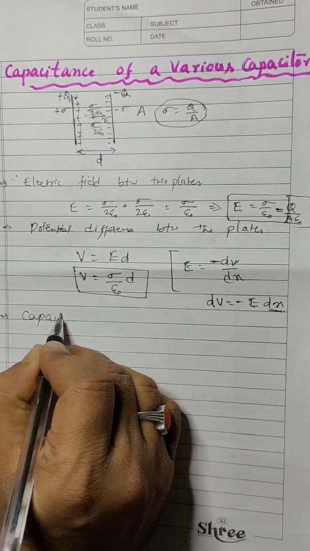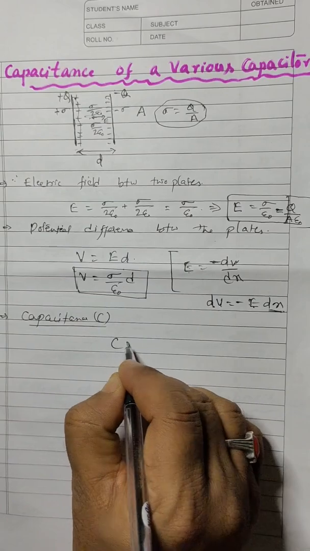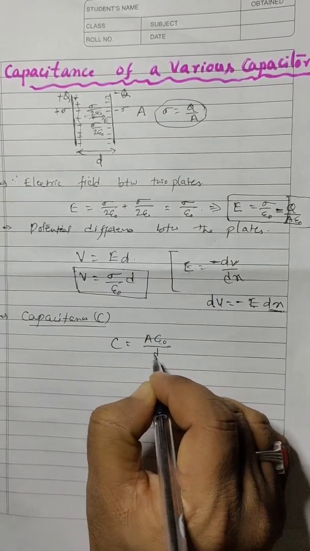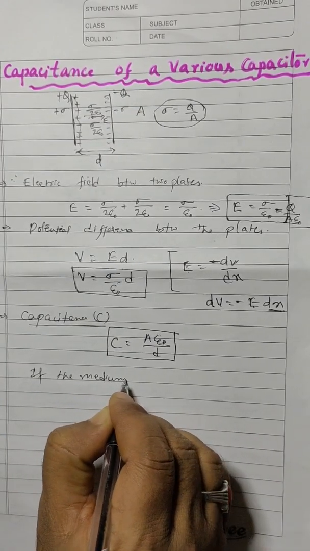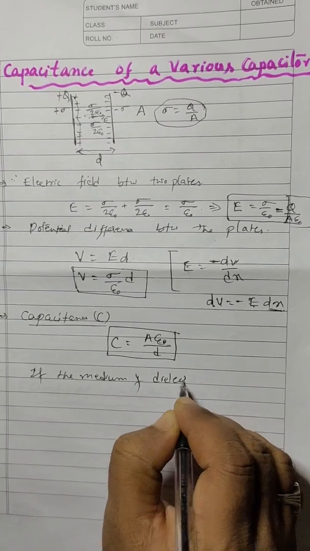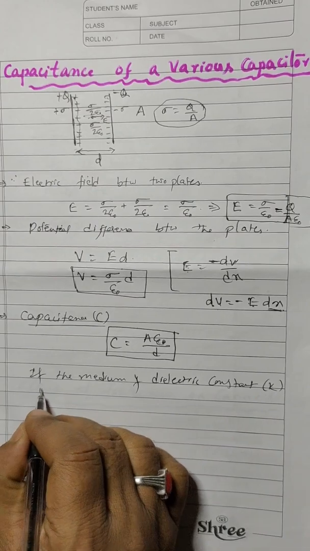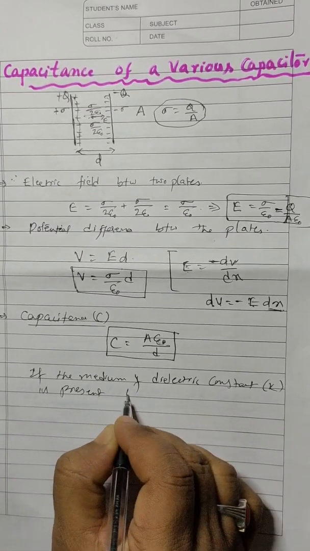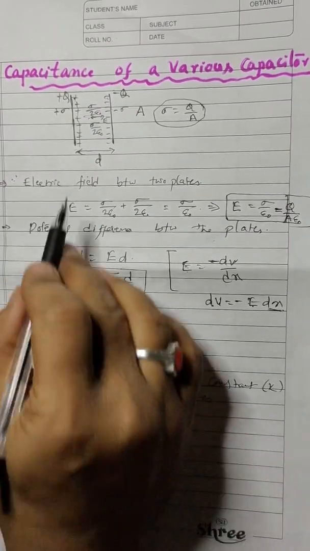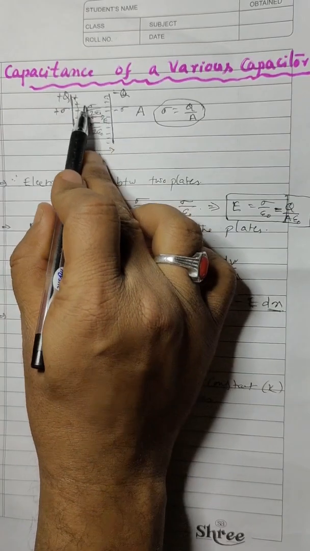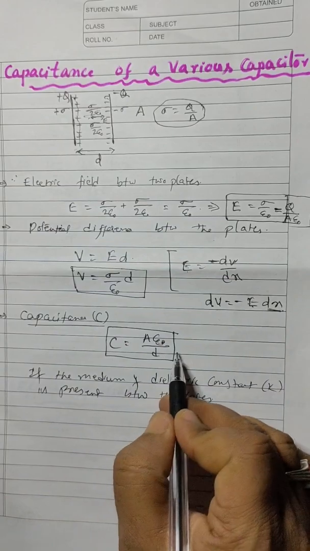Next is capacitance. Capacitance C of this capacitor is given by C is equal to A epsilon naught by d. If a medium of dielectric constant K is present between the plates, that means initially between the two plates nothing is there, only air or vacuum. So the capacitance value is this much.